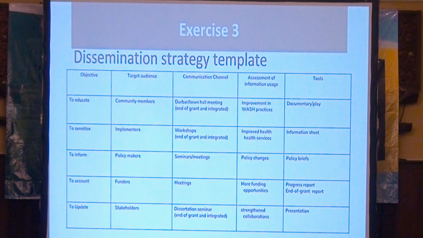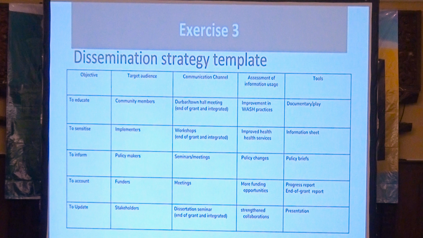The third objective will be to inform policymakers, and this will take the form of meetings and seminars. And assessment of information usage will be, we think, in the form of policy changes. And the tools will be policy briefs.